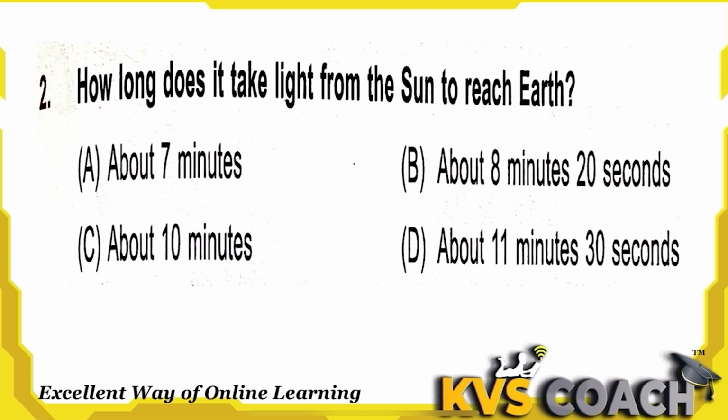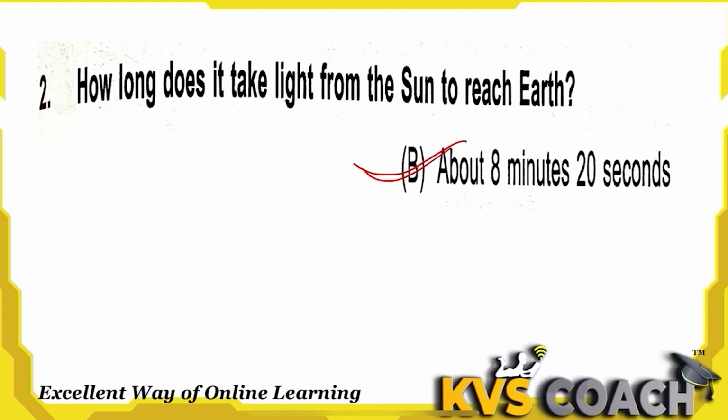Next is, how long does it take light from the sun to reach the earth? It takes about 8 minutes and 20 seconds. It means when sunlight starts from the sun, it reaches the earth in 8 minutes and 20 seconds.